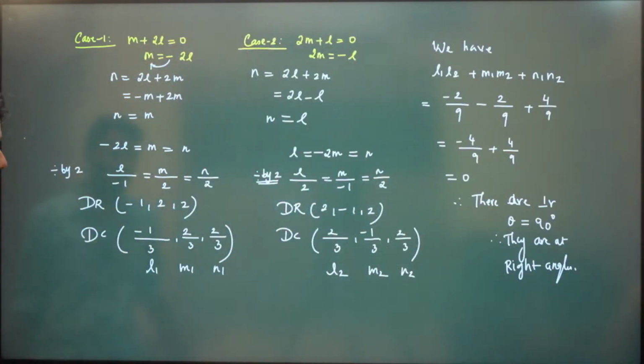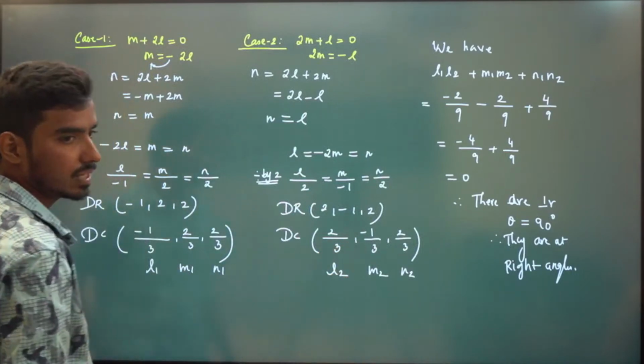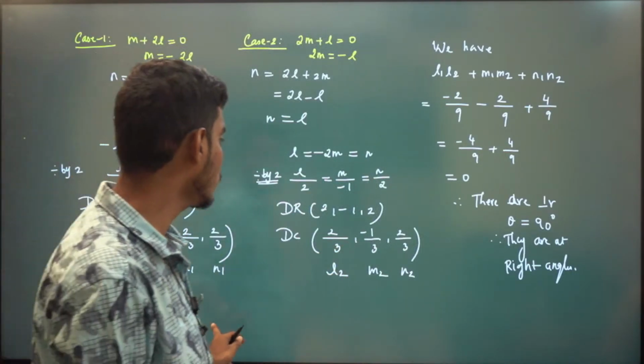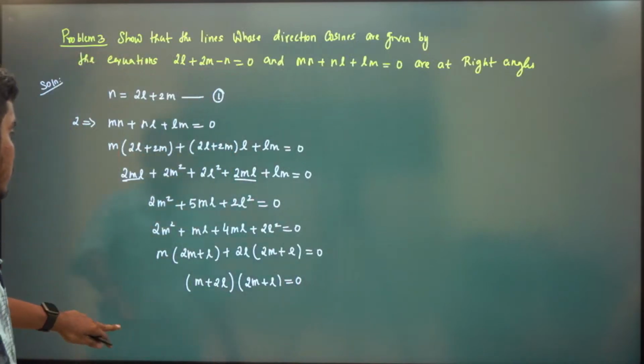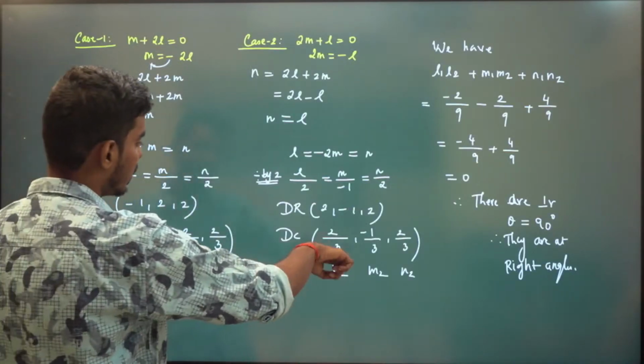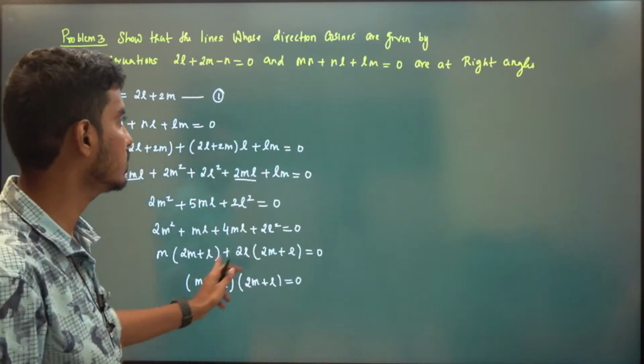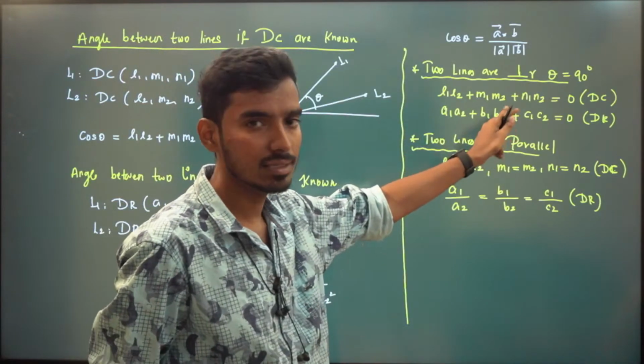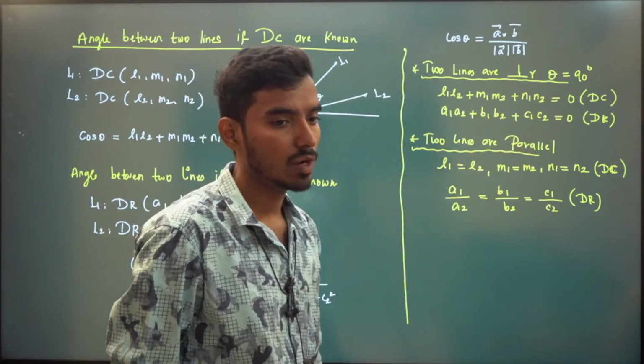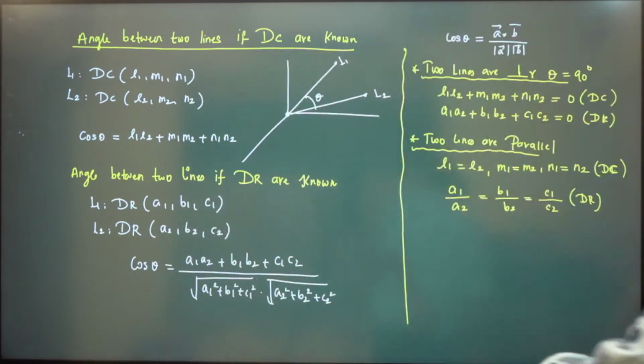See, same as previous, we have stopped at this stage in the previous problems. Here we need to show that they are right angles also. So that means you just make a dot product. We know two lines will be at right angles in terms of direction cosines: L1 L2 plus M1 M2 plus N1 N2 is 0, right?